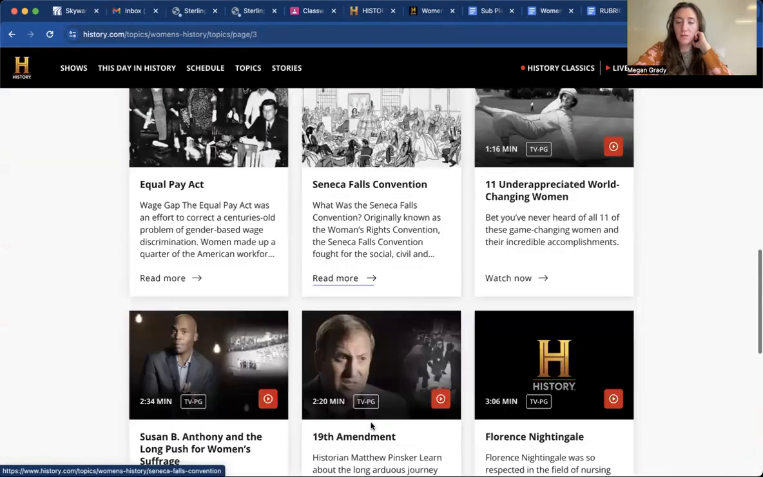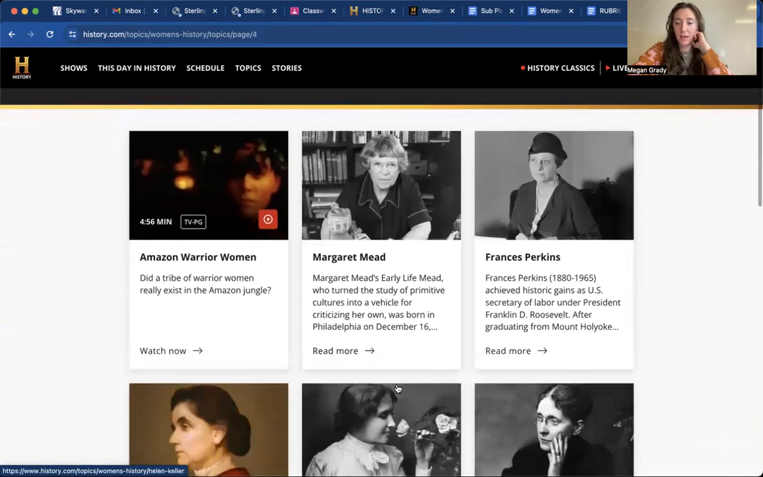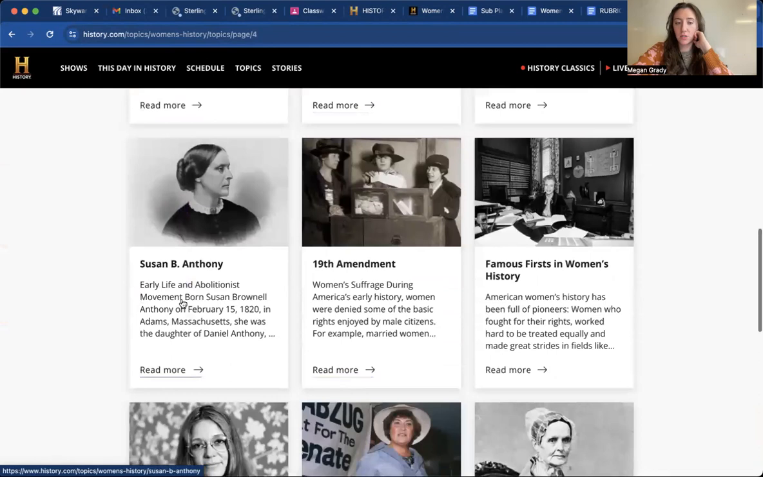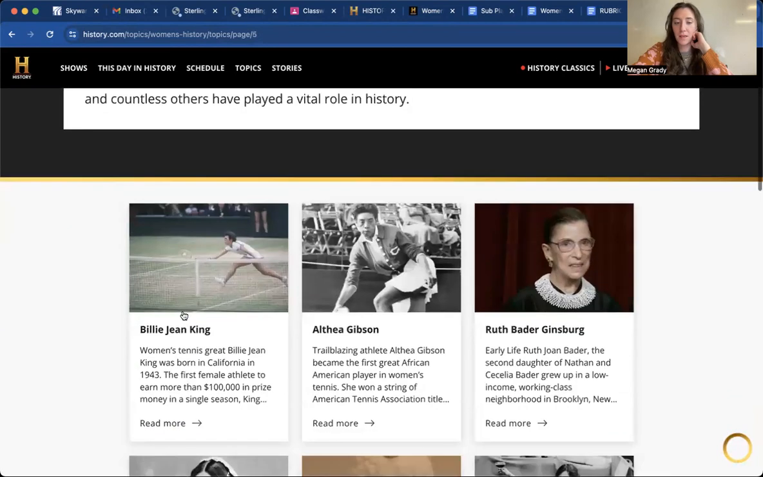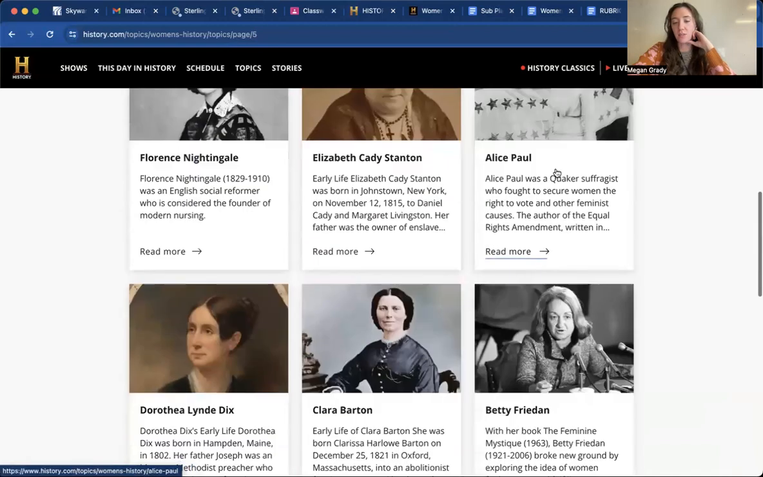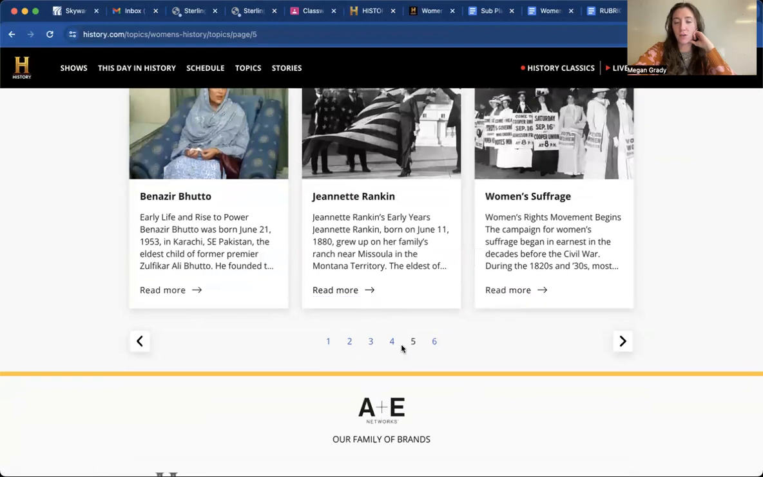Let's see. They've just added more articles, so it's a little bit buried. Margaret Mead, Frances Perkins, Helen Keller, Susan B. Anthony, Gloria Steinem, Bella Abzug, can never say her name right, sorry Bella, Lucretia Mott, somehow I can say that one right, Billie Jean King, Ruth Bader Ginsburg, Elizabeth Cady Stanton, Alice Paul, Clara Barton, right? So it's looking like it's going to be in tab 4 and tab 5. Depending on when you're watching this, it might be different, okay?